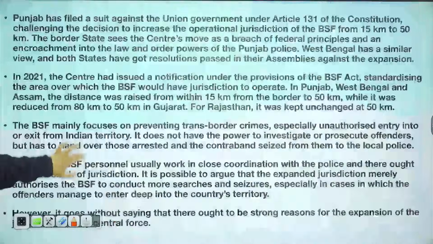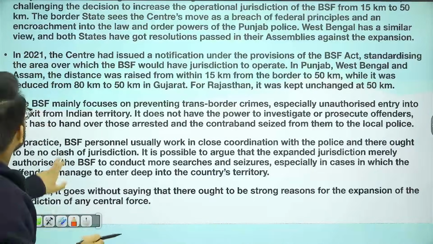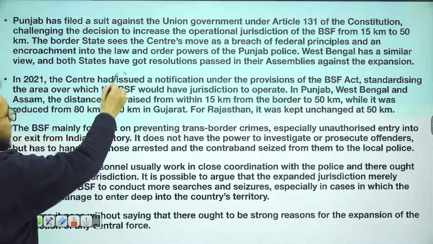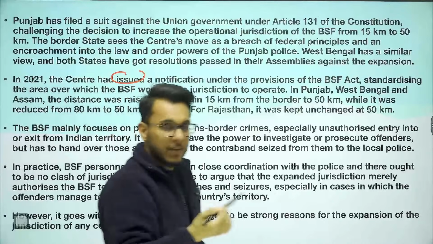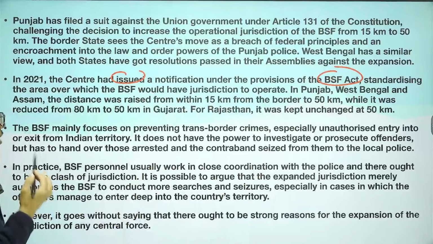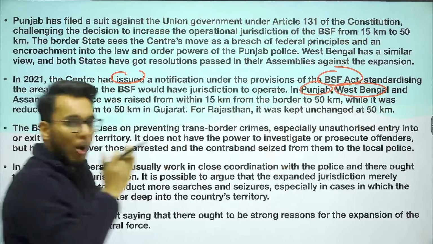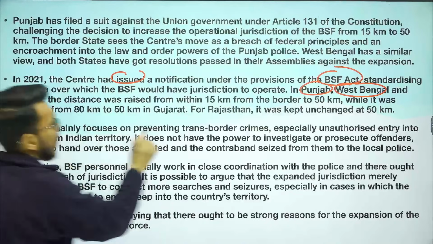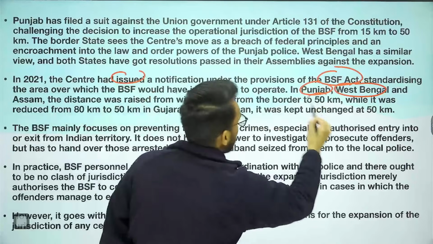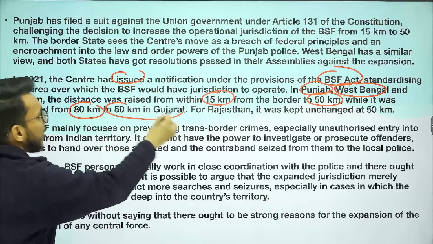So basically what has happened is that in 2021, the center issued a notification under the provision of the BSF Act. Under this notification, it has provided that in Punjab and West Bengal, their operational limit will be extended from 15 kilometer to 50 kilometer. However, guys, it was reduced from 80 kilometer to 50 kilometer in Gujarat.